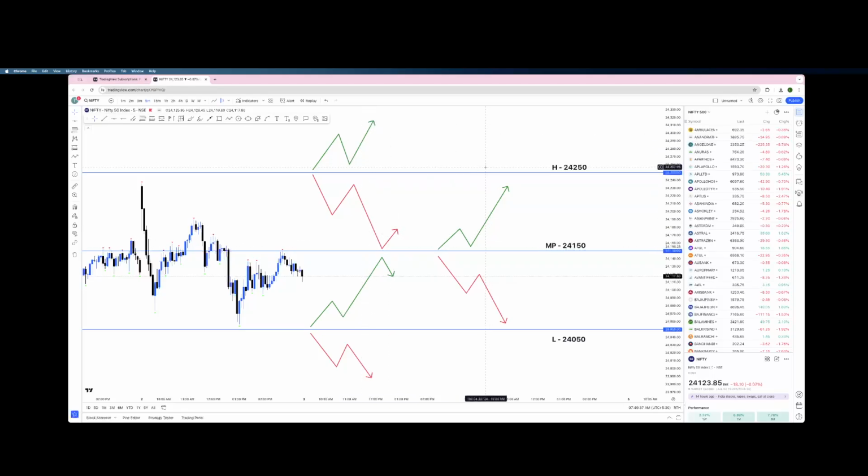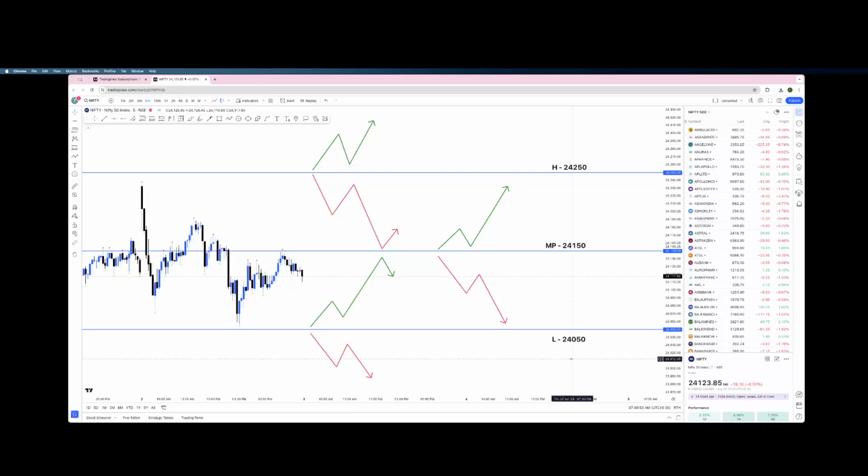Okay. So the thing is, if it's a neutral opening, there are other criteria which we can match, whether it's going to go to the higher level of the trading range or to the lower level of the trading range. So these are the 3 important key levels, and these are totally based on quantitative research and not any technicals.